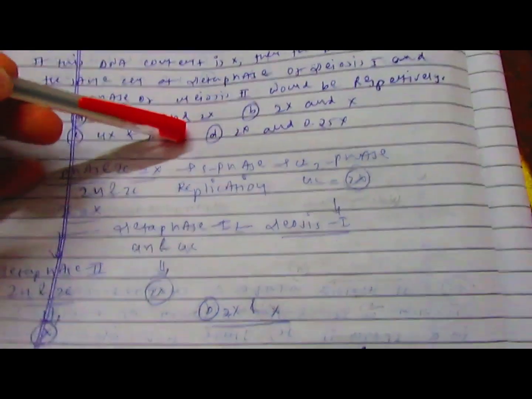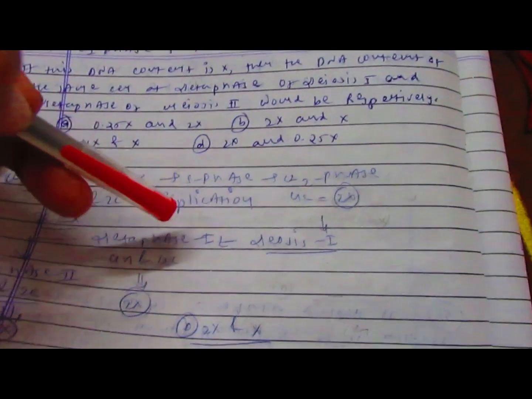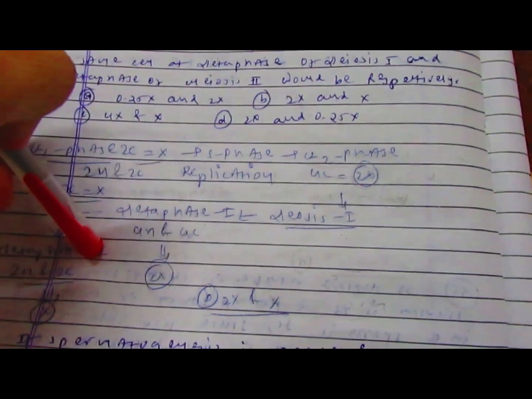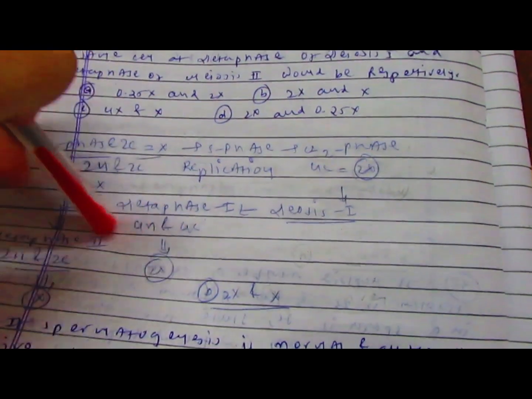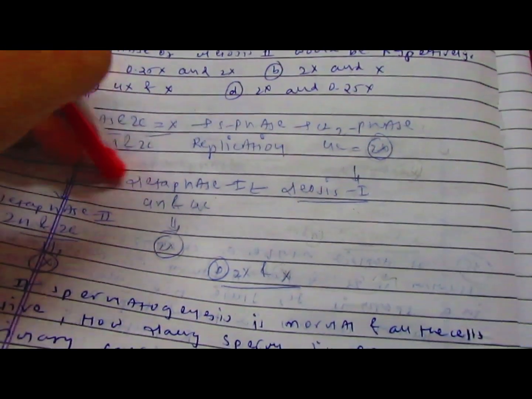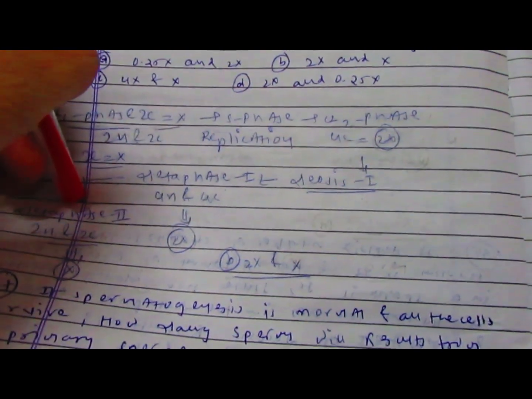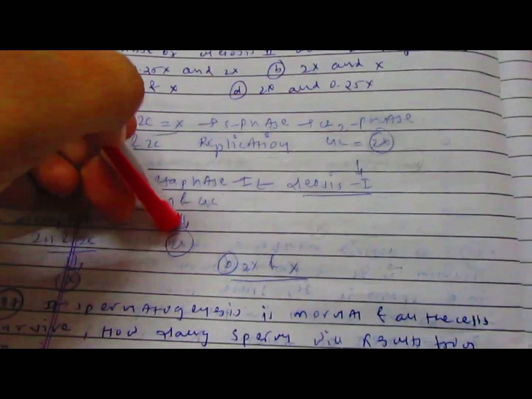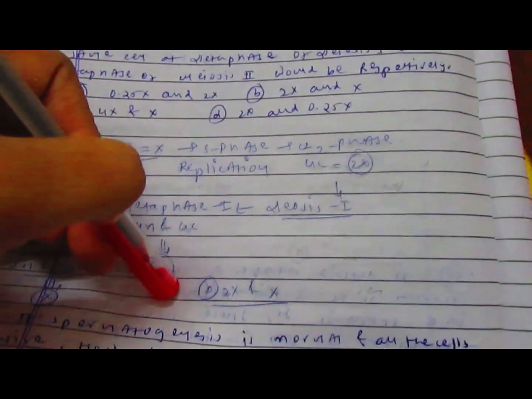So the answer option is: when the cell enters the metaphase 1 stage, the DNA content is 2X, and after completion of metaphase 1, the sister chromatids are ready to be separated and go towards the different spindle poles, so the DNA content will become half. So the answer is option B, that is 2X and X.